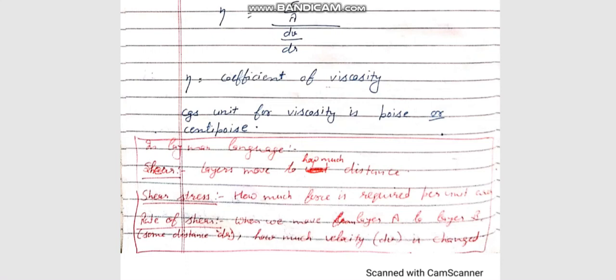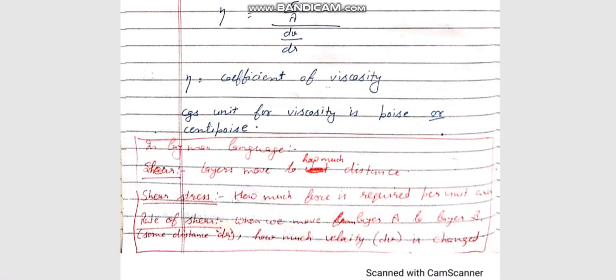Shear stress means how much force has been applied to move a particular area. So the definition is how much force is required per unit area, and the equation is F is equal to F prime upon A.